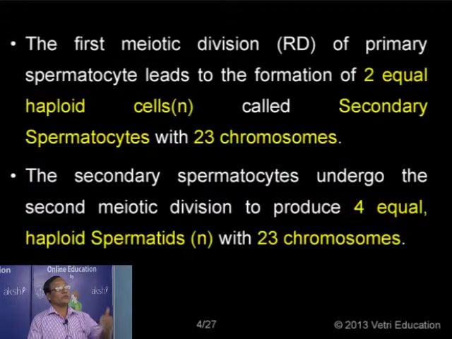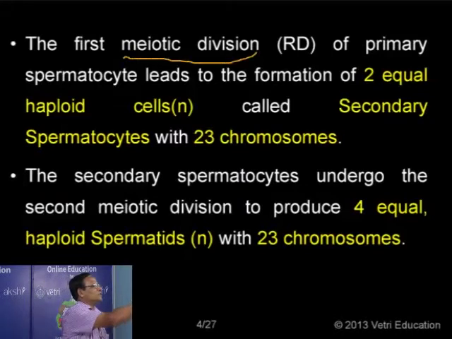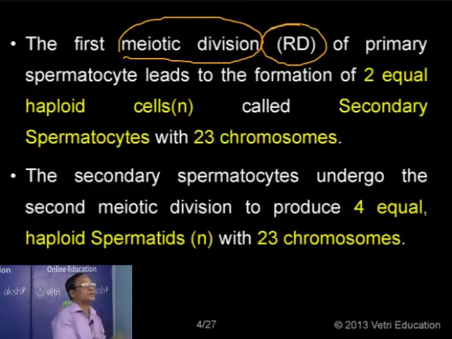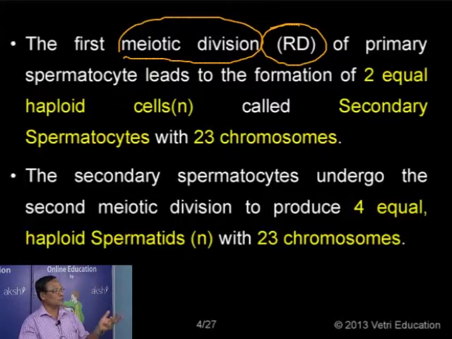Now this is what is called the multiplication stage or multiplication phase, because the cells are increasing in number by repeated mitotic division. That's the first stage in spermatogenesis, the multiplication phase. Some of the primary spermatocytes, which are diploid, enter into a period of maturation. The maturation process is otherwise the meiotic division or reduction cell division. So in the first stage we have multiplication, an increase in the number of cells. The second stage is the reduction cell division, or maturation.